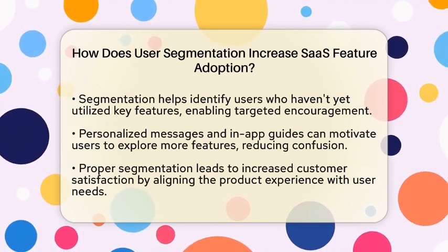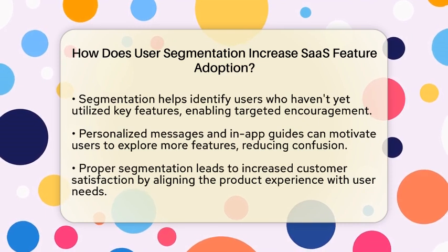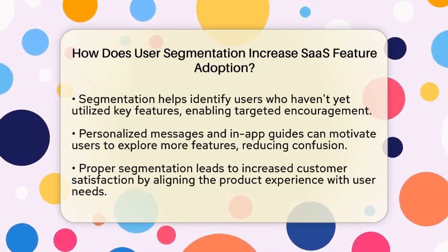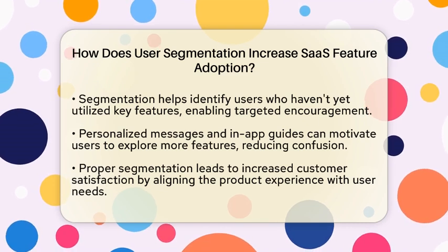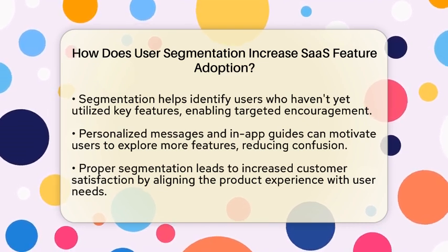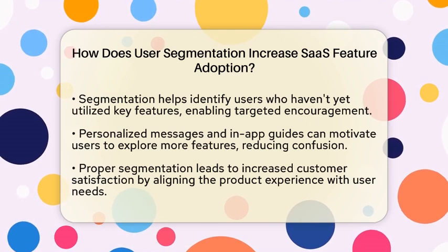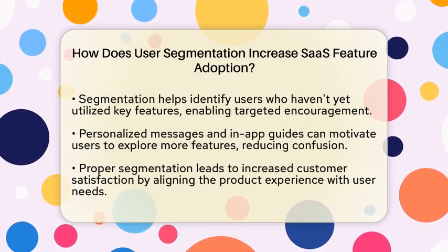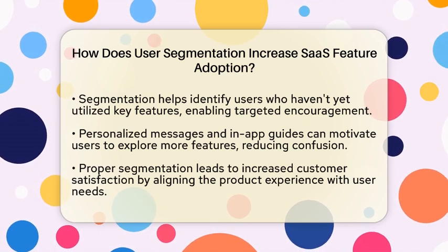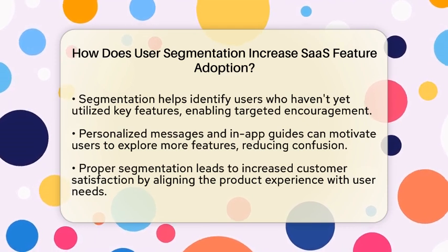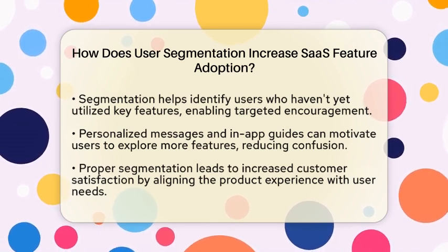Segmentation also helps identify users who aren't using key features yet. By analyzing how different groups engage with your product, you can see who needs extra help or encouragement. Then, you can send personalized messages or in-app guides to nudge them toward using those features more. This approach reduces confusion and makes users more comfortable exploring your software.